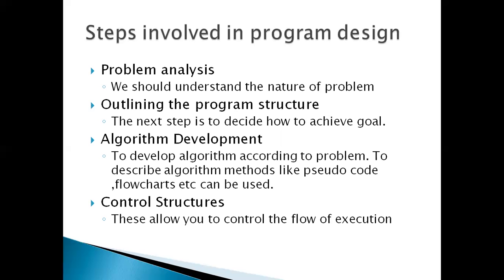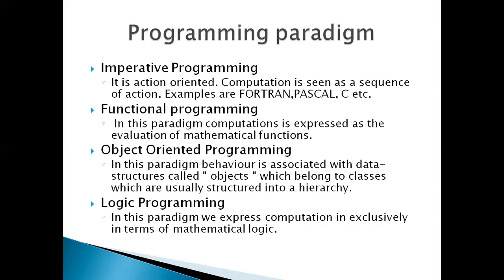Now the next one is control structures. These structures allow you to control the flow of execution. Now, programming paradigm. It is a basic way of programming.